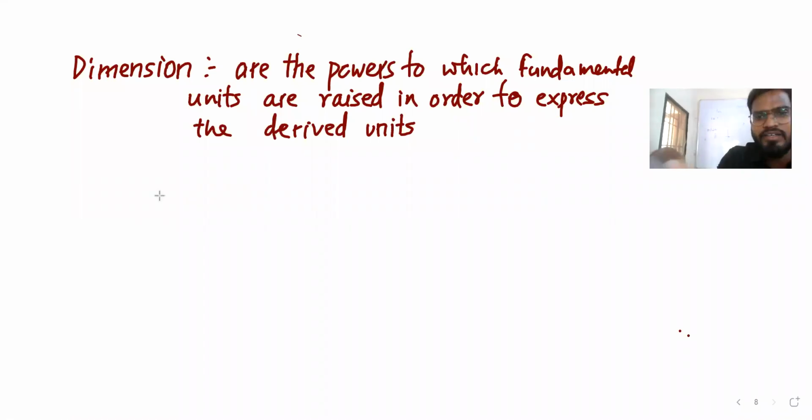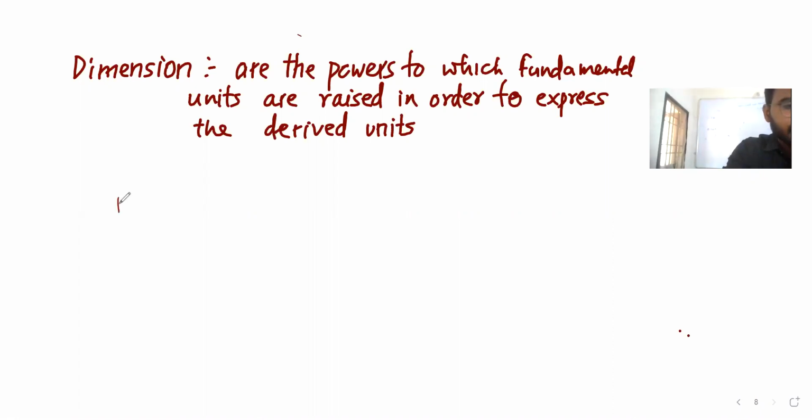Suppose an area, if you consider. Area is length into length, right? So it is L square. Now first we'll have to write the dimensional units. We haven't written them; we wrote the units only. So let's write the dimensional units.